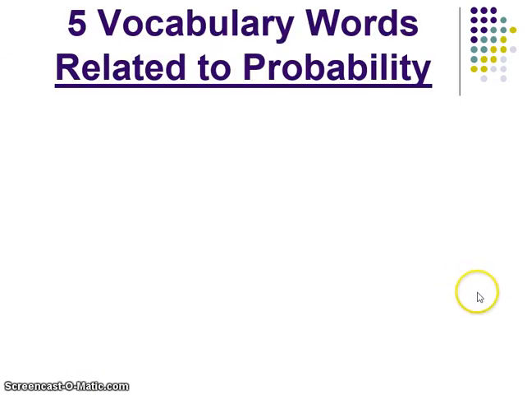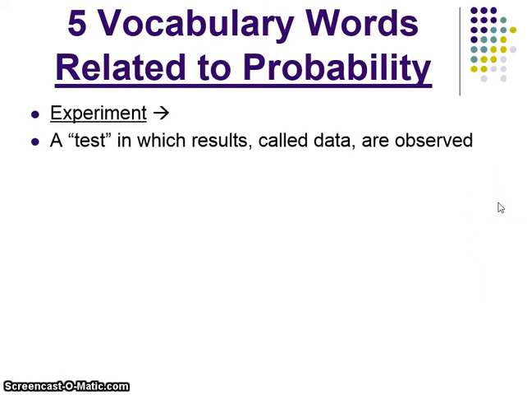We're now going to look at some vocabulary words that will lay a foundation for the rest of our lessons. The first word is experiment. An experiment is a test in which results called data are observed. Perhaps you want to see how likely it is that you would get heads on a coin when you flip it. An experiment would be us sitting down and actually flipping the coin and recording what happens.